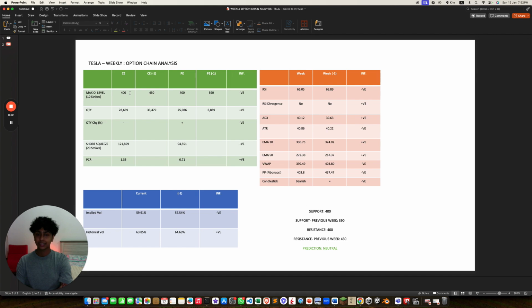VWAP is lower, that's negative. Pivot point is lower, negative. Candlestick is bearish, that's negative. The support and resistance are 400. The previous week's support was 390, and the previous week's resistance was 430.